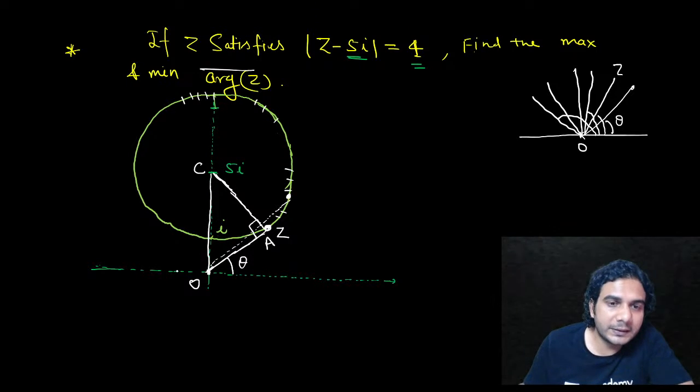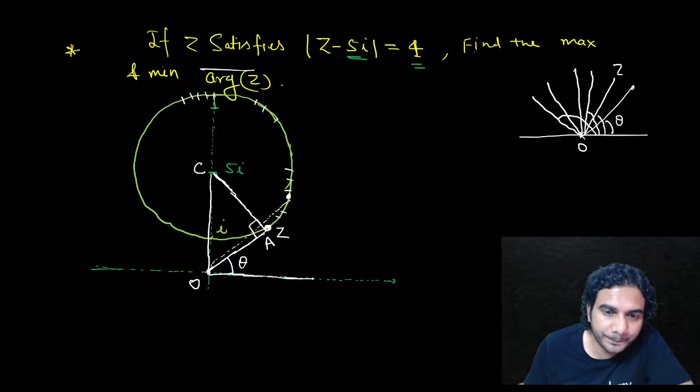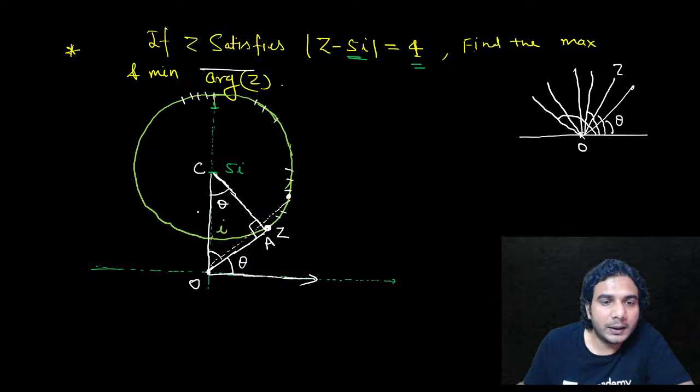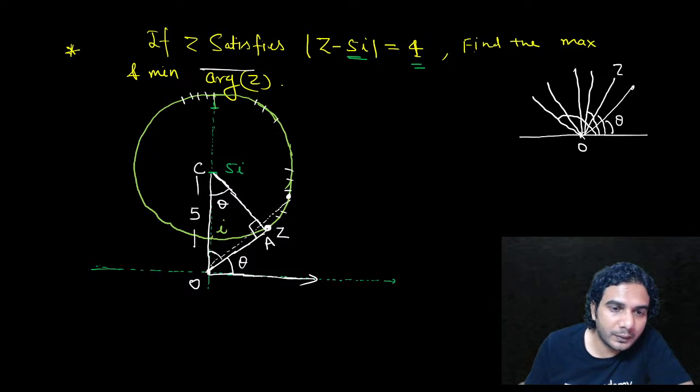This is a right angle triangle. So if I'm taking this angle theta, argument of z theta, then this angle will be 90 minus theta, and angle OCA will be theta. So this angle will be theta. And this OC is given 5, right? This distance is 5 because C is 5 iota. And radius is given 4, right?